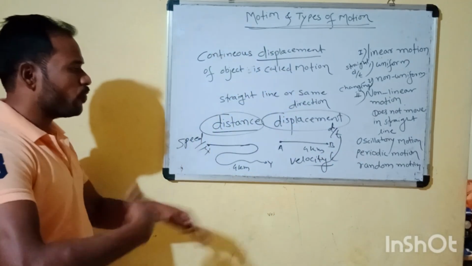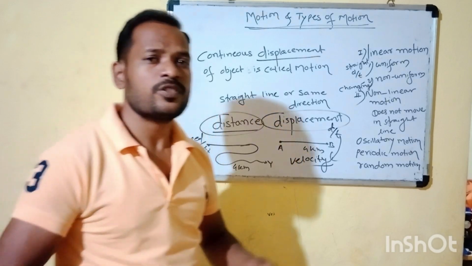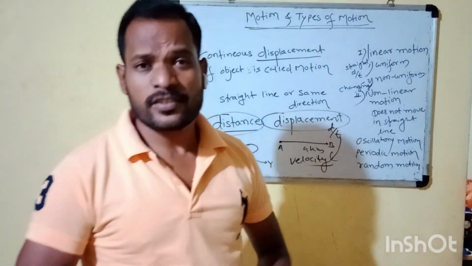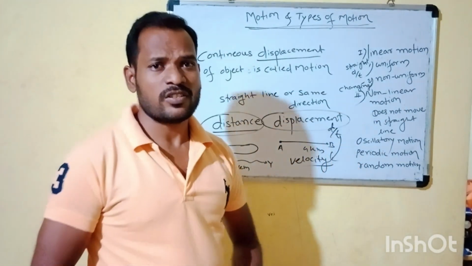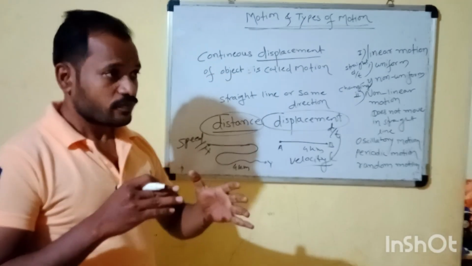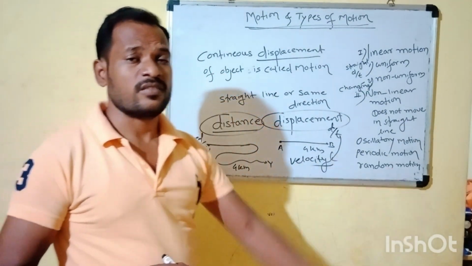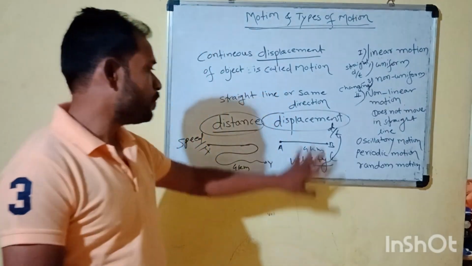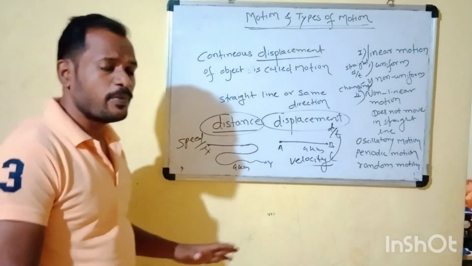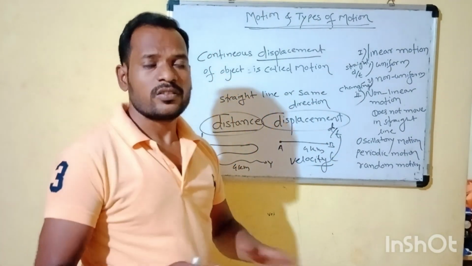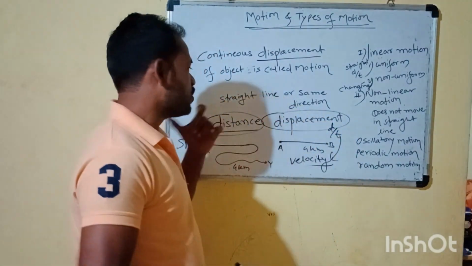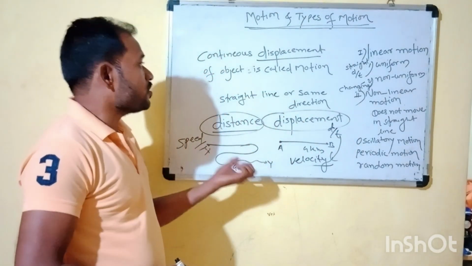This concept is useful for the exam, and scientific questions can be asked about it. A person travels in a straight line, what is it called? That is displacement. A person can travel in any direction, what is it called? That is distance. So we need this concept.